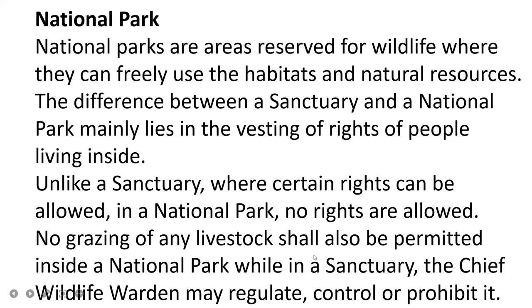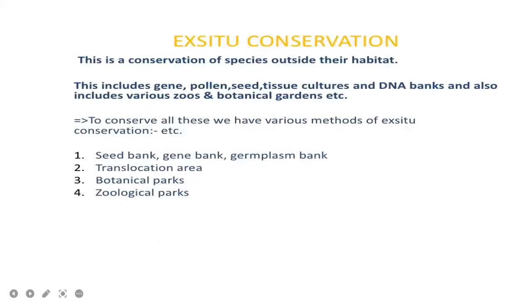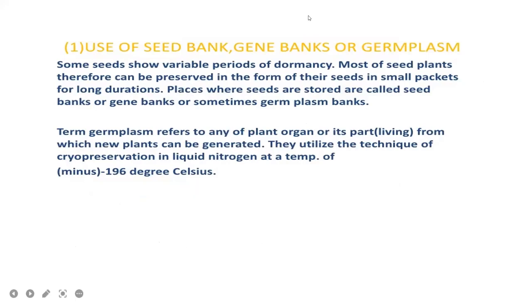No grazing of any livestock shall be permitted inside a national park, while in a sanctuary the chief wildlife warden may regulate, control and prohibit. Okay, so this is about in situ conservation. In the next class we will discuss ex situ conservation. Okay girls, any doubts?